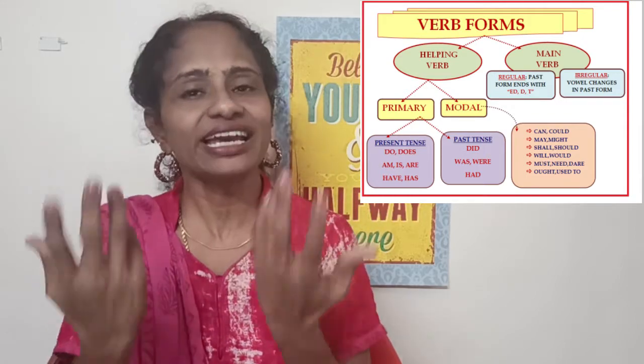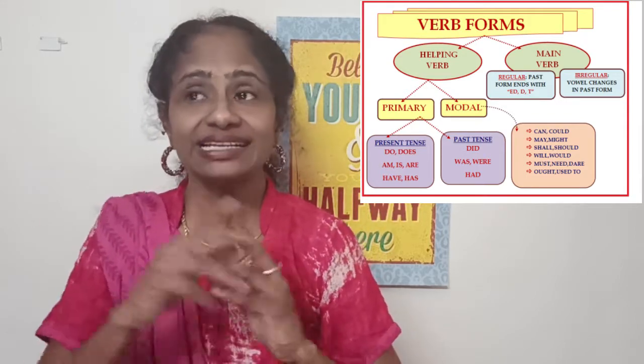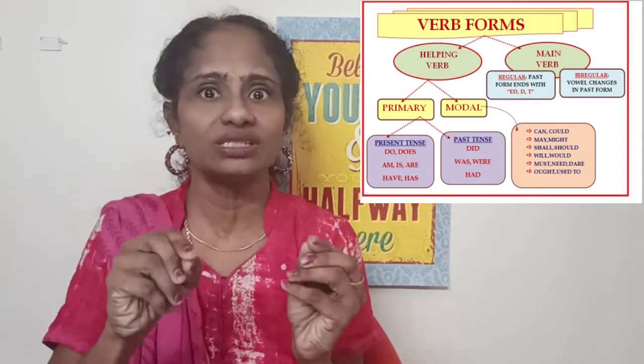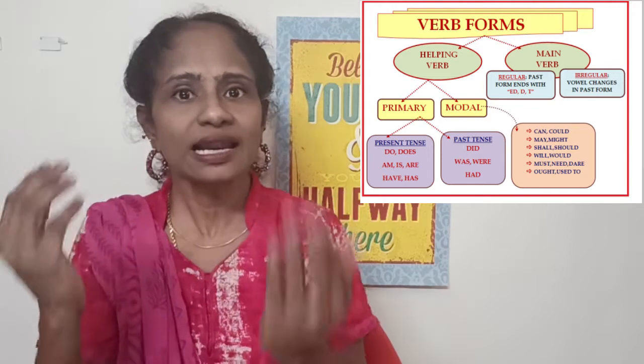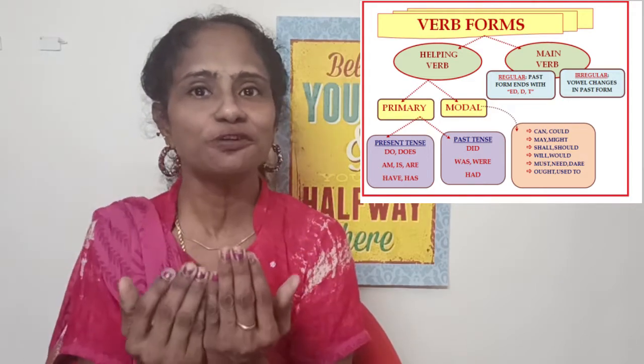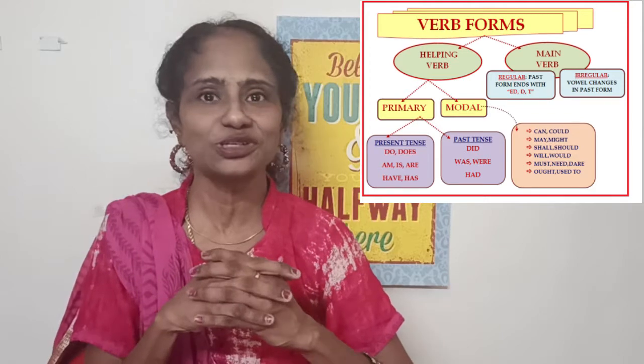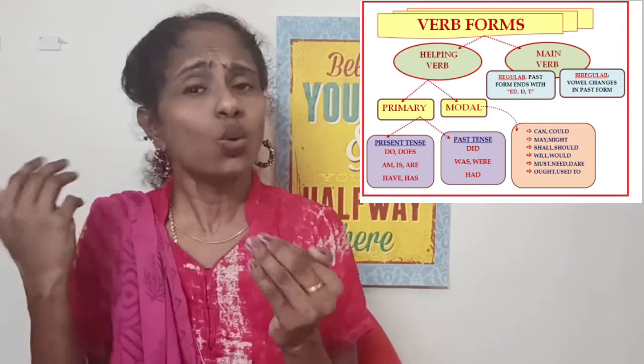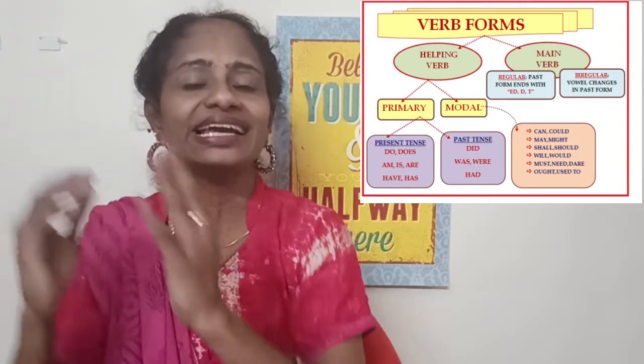So why is it called a weak verb? It is taking ed from outside. Receive is taking ed from outside to form received. Celebrate is taking ed from outside to form celebrated. That's the reason it is called a regular verb. Because it comes with ed, it is a weak verb, because it is taking ed from outside.